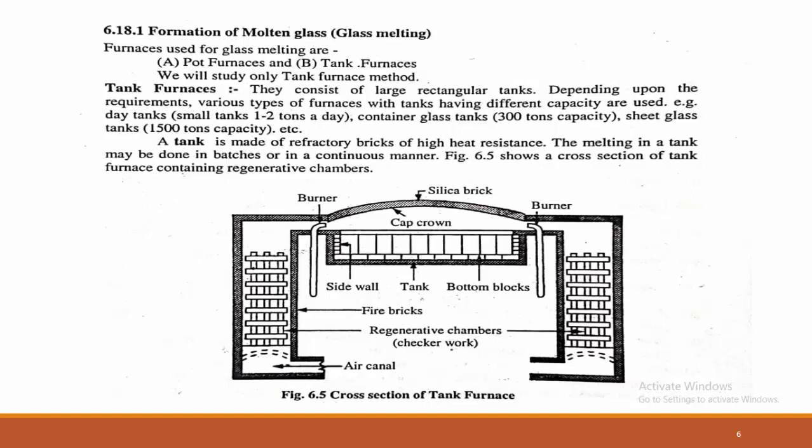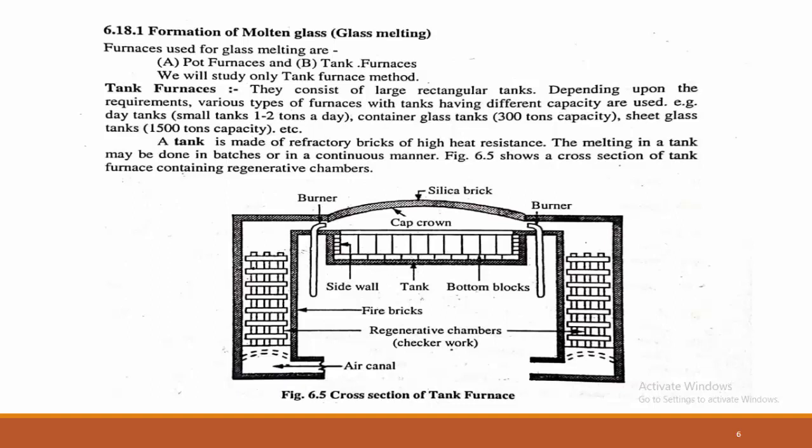The middle tank is situated there, and in that tank the molten glass is formed. So the tank is made up of refractory bricks of high heat resistance. The melting in a tank may be done in batches or in a continuous manner, and here we can see the cross section of this tank.